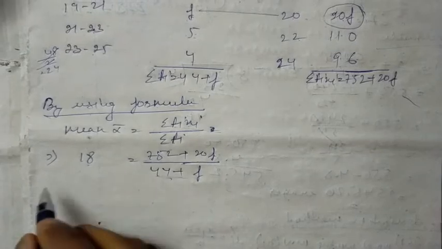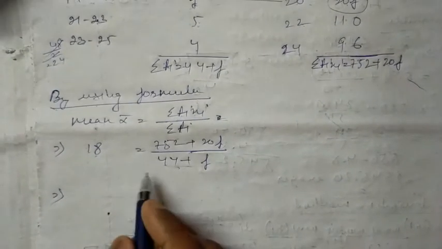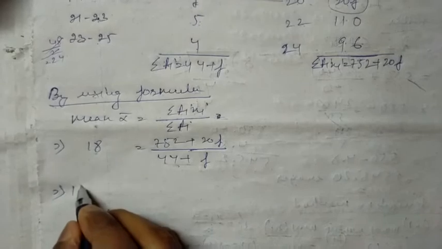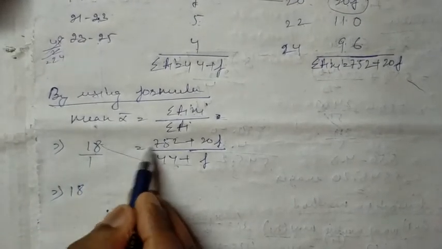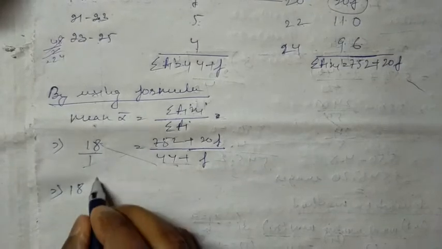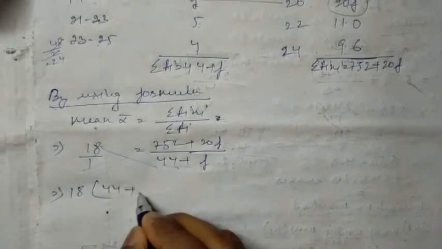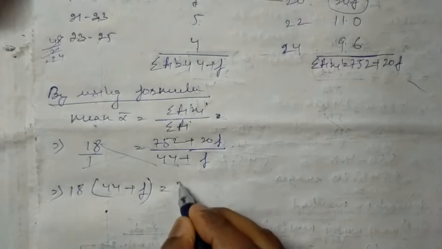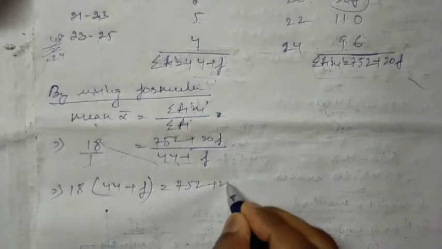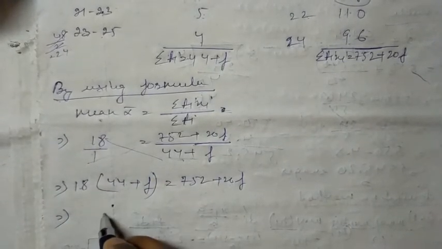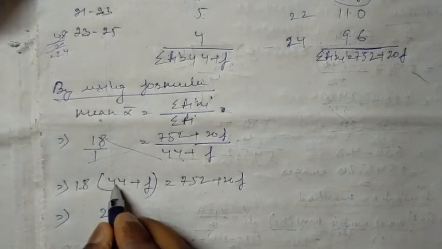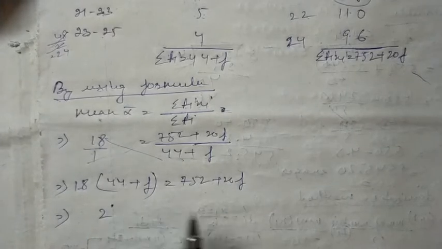Now we will cross multiply. 18 is over 1, so we have to multiply in this way. So 44 plus f and 752 plus 20f. If you multiply 18 fours, 72, 7 carry,